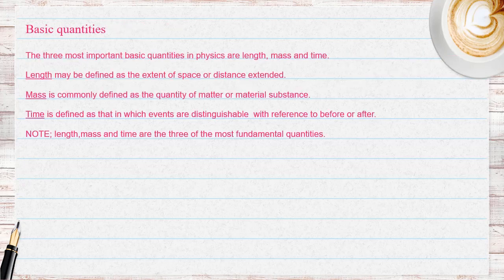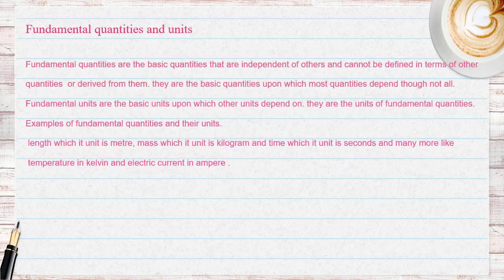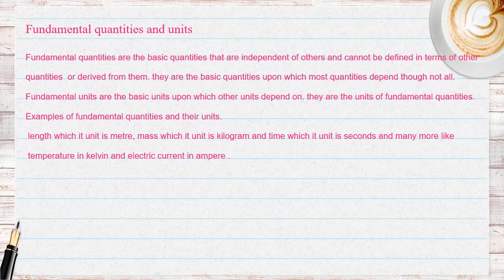The three most important basic quantities in physics are length, mass, and time. Length may be defined as the extent of space or distance extended. Mass is commonly defined as the quantity of matter or material substance. Time is defined as that in which events are distinguishable with reference to before or after. Note: length, mass, and time are three of the most fundamental quantities. Let us take a glance at fundamental quantities and units.